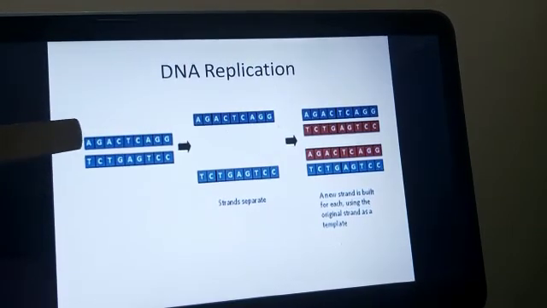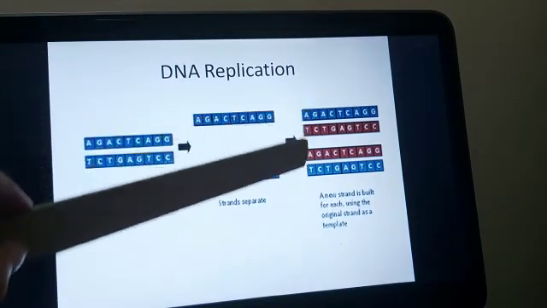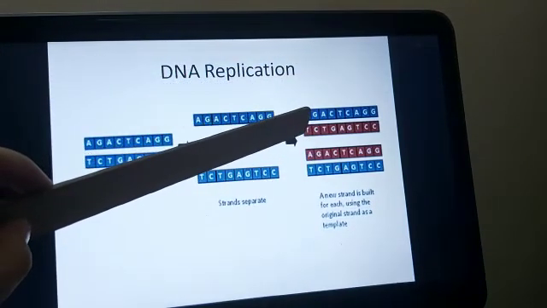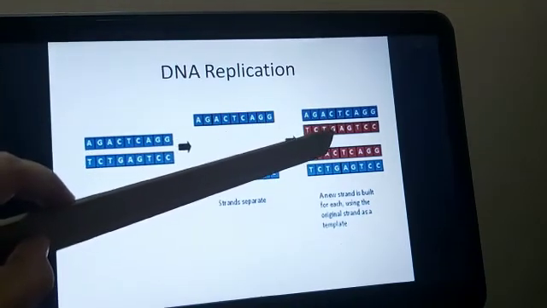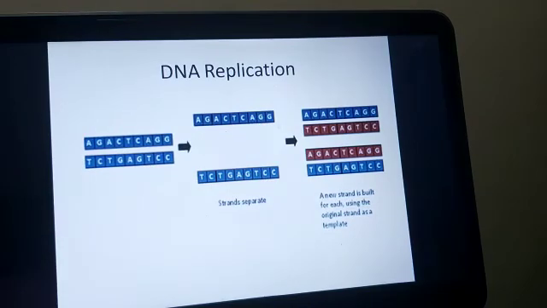So whatever this particular gene is, exactly the same kinds of genes are formed here as well as here. And you can see that in each DNA, one strand is old strand, one strand is new strand. So this kind of replication is called semi-conservative replication of the DNA. So this is how DNA synthesis takes place.